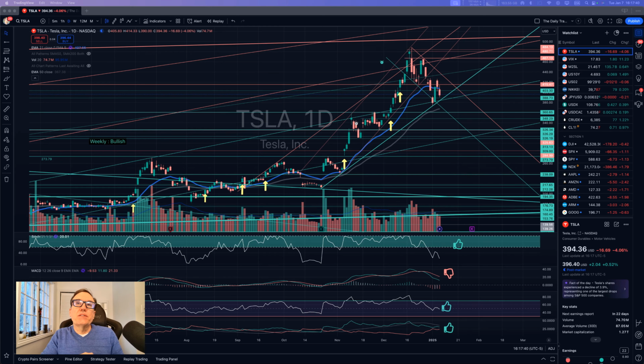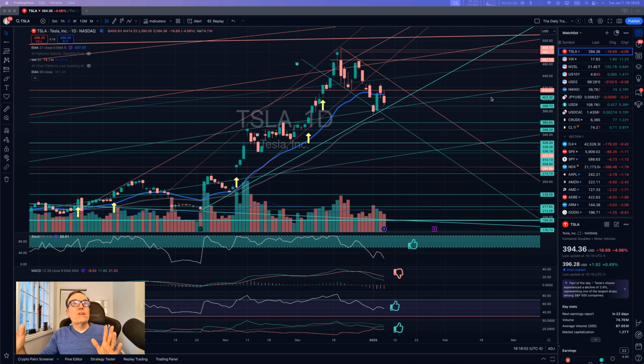Let's look at what Tesla did today. So we closed at $394.36. That's down $16.69, 4% down. Post-market seemed to be recovering maybe a little bit by $2. So let's take a look at what this means on the chart.